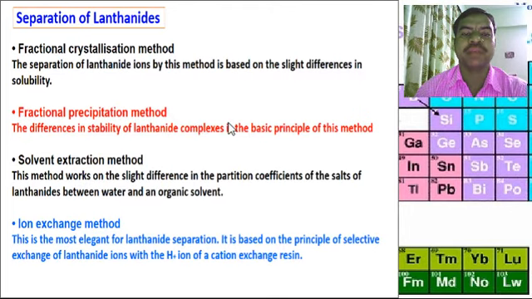The separation of lanthanide ions by this method is based on the slight difference in solubility. The fractional precipitation method: the slight difference in solubility of lanthanide complexes is the basic principle of this method. Solvent extraction method: this method works on the slight difference in the partition coefficients of the salts of lanthanides between water and organic solvent. And ion exchange method: this is the most elegant for lanthanide separation. It is based on the principle of selective exchange of lanthanide ions with H plus ions on the cation exchange resin.